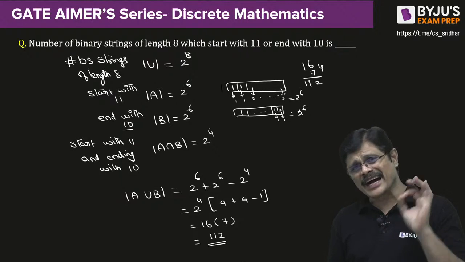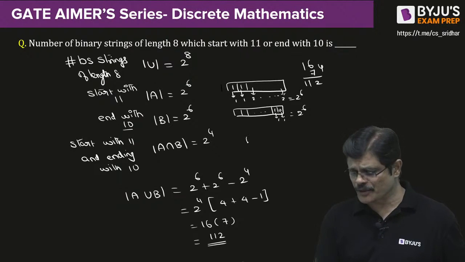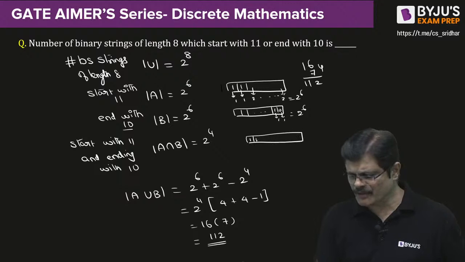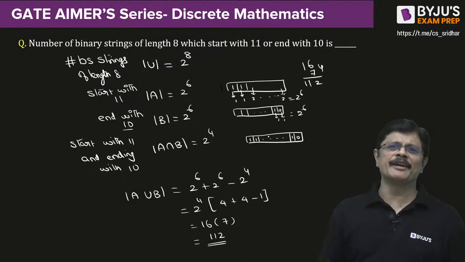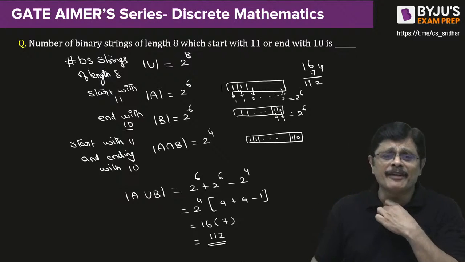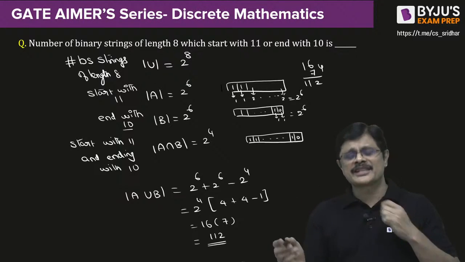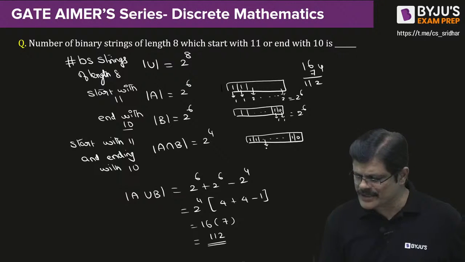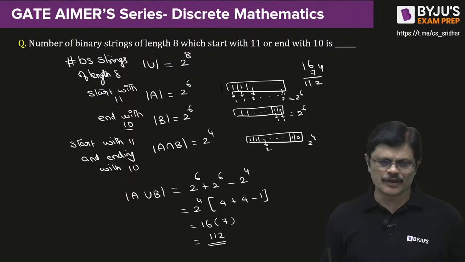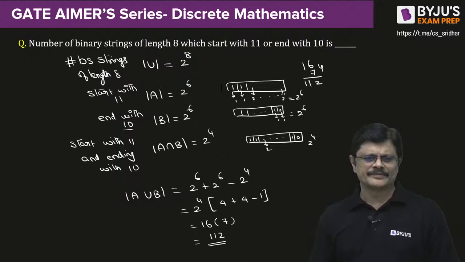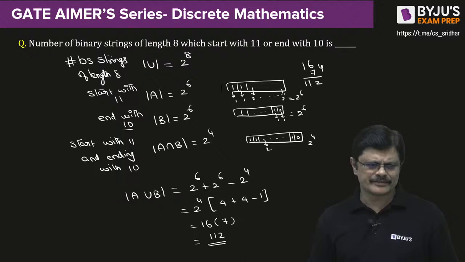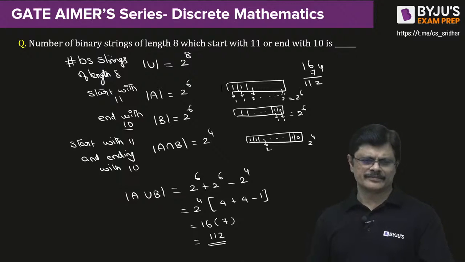Now if you want strings that start with 1, 1 and end with 1, 0, these 4 positions can be filled in only one way, whereas the remaining positions can be filled in two ways each. How many 2's? 2 power 4. Hope you understand, my dear friends. Is the idea clear? Very good.